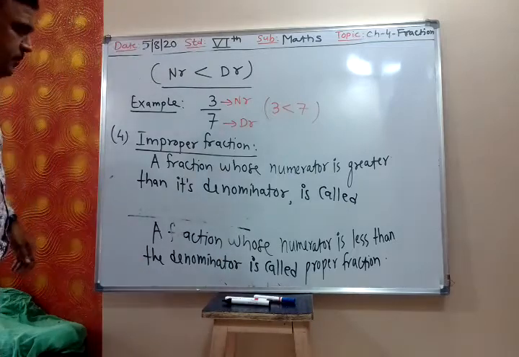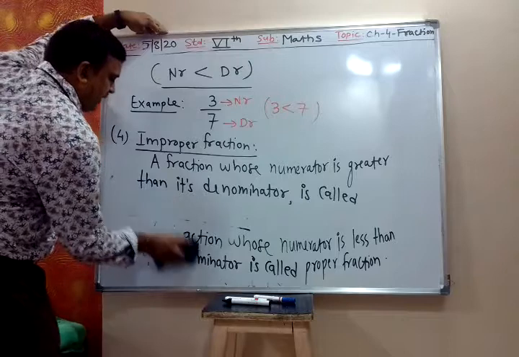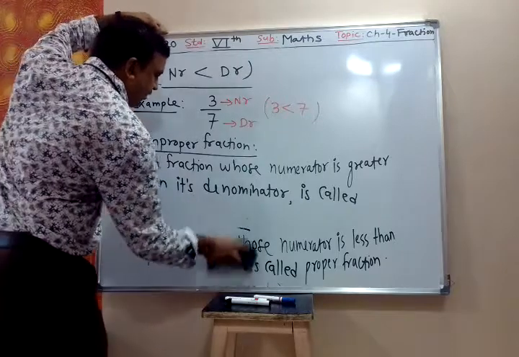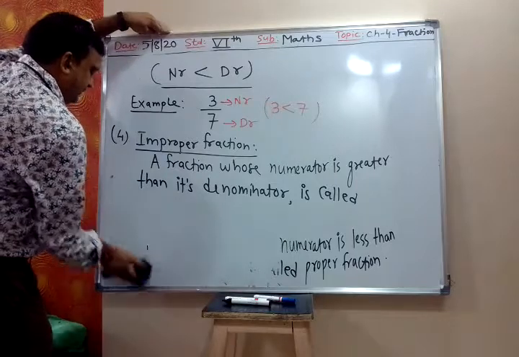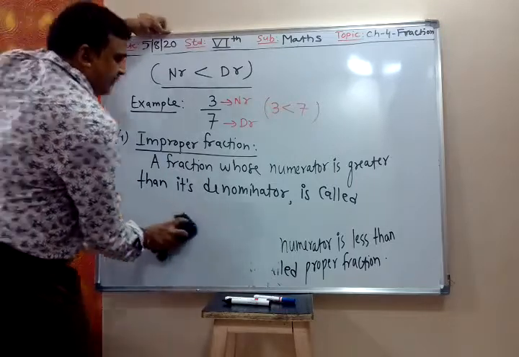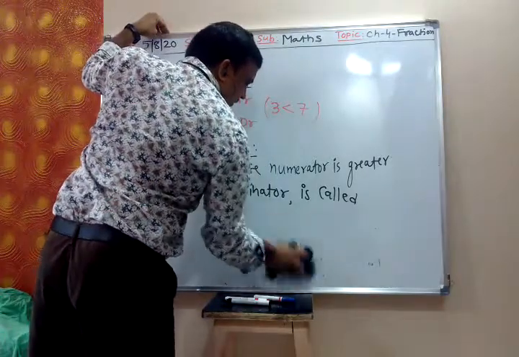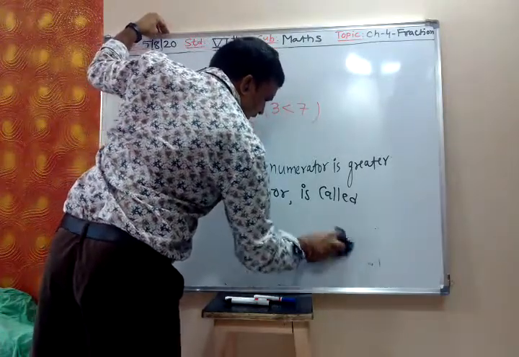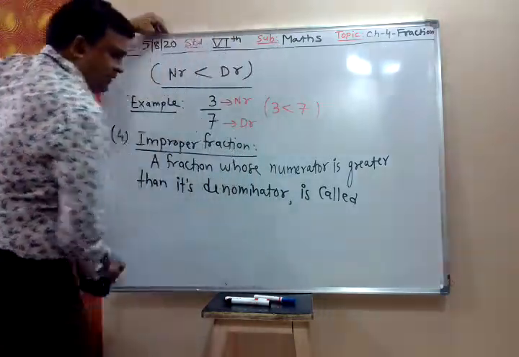A fraction whose numerator is bigger or greater than its denominator is called improper fraction. So let us take the example.